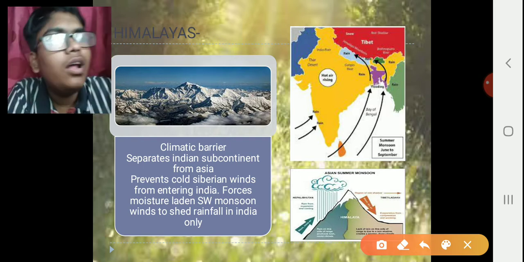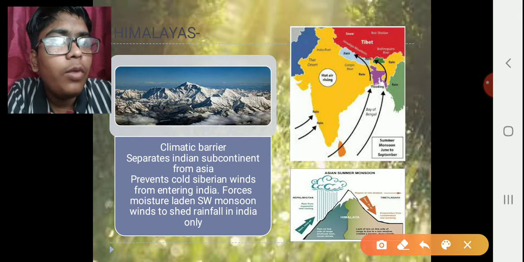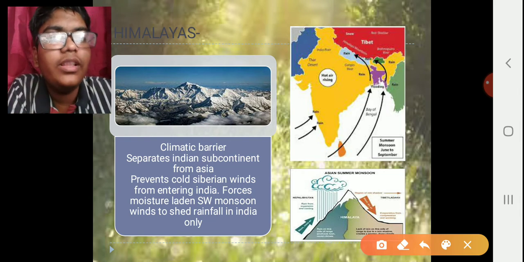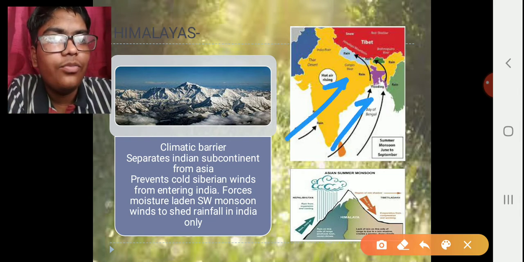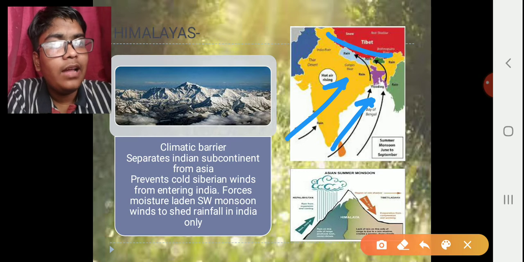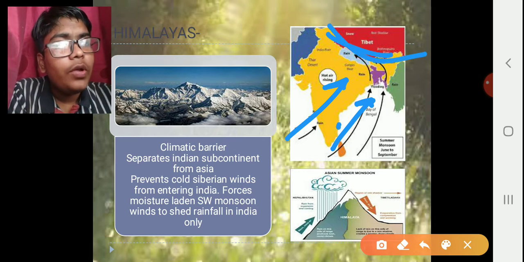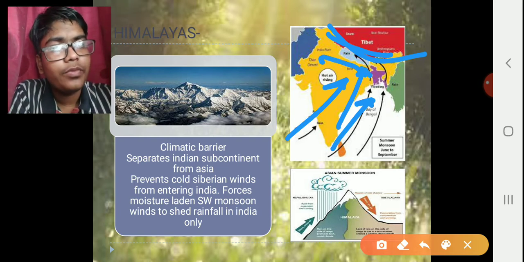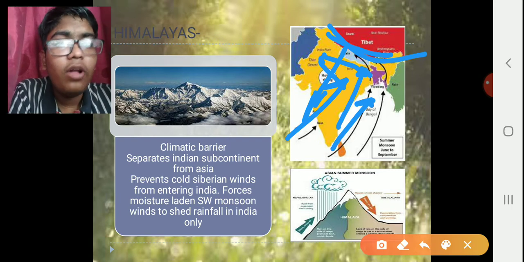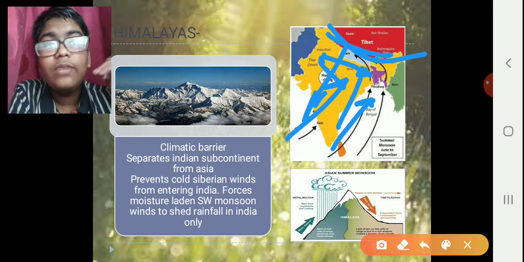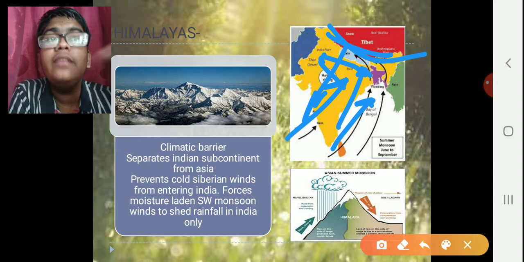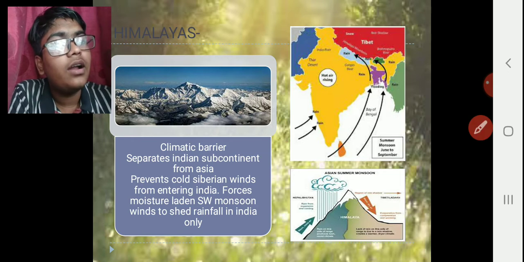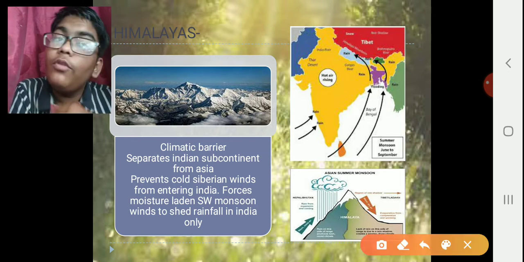Now here what it does is that the Indian monsoon winds, the winds that carry rain and moisture in them, come from the sea in this direction. When they come, the Himalayas are over here. When they come to the Himalayas, they get deflected over here, over in India again, and they shed all the rainfall in India only. They do not let the rainfall go out. Otherwise, if the Himalayas were not there, all these winds would have gone out and the other countries would have received moisture, but we would be dry.